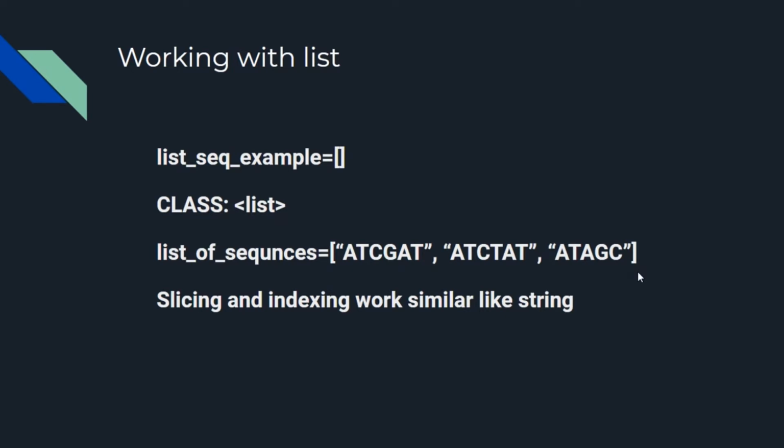Just think that lists are ordered collections of elements, and elements of the list can be integer, float, string, or any other data type. Slicing and indexing will work similar to a string. Is this clear, everyone?